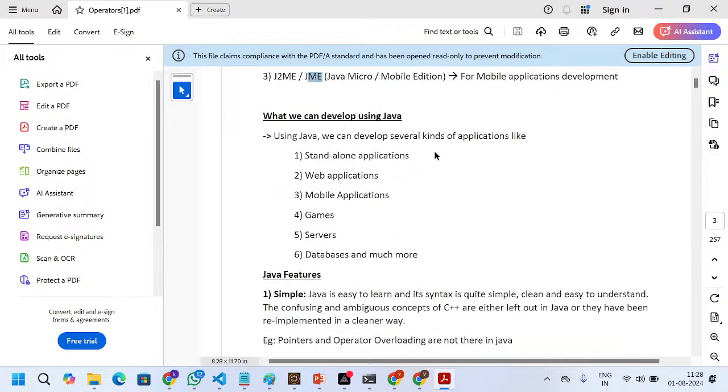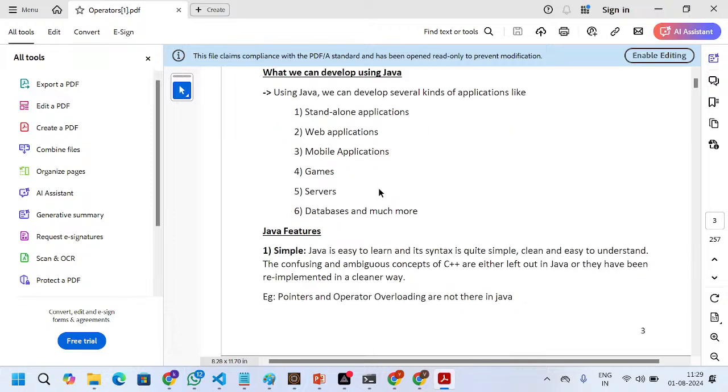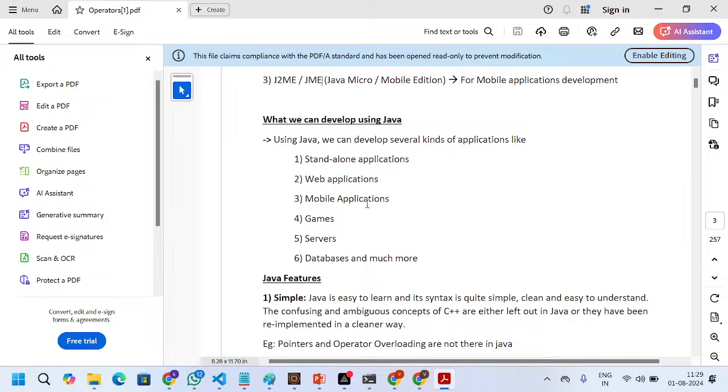We can develop standalone applications, web applications, mobile applications, gaming applications, servers, databases and much more with Java.